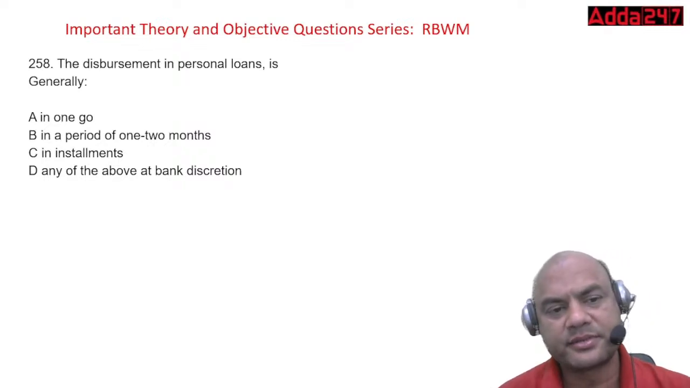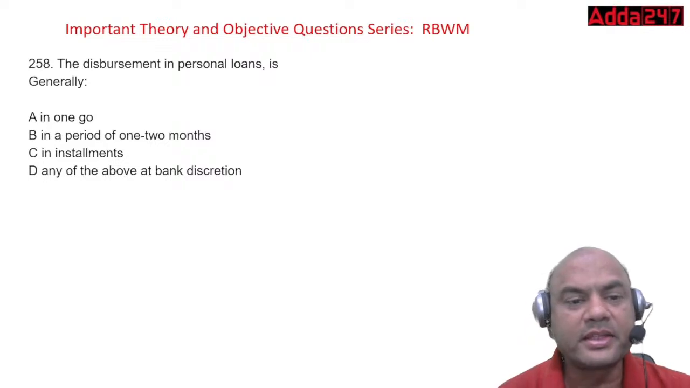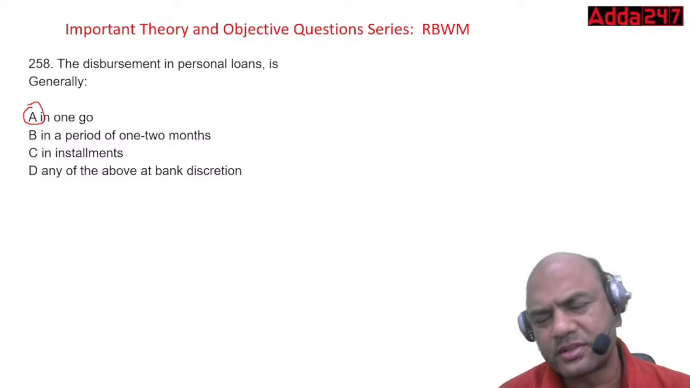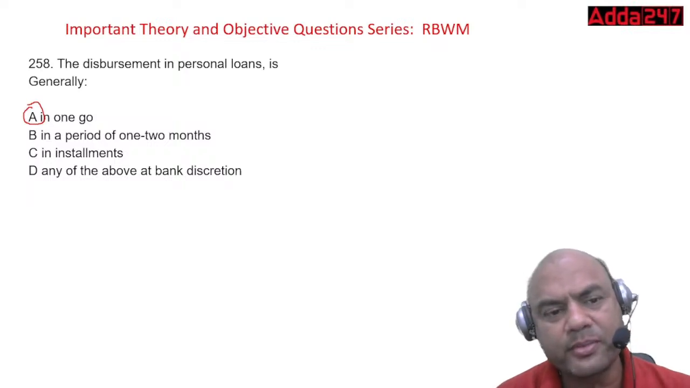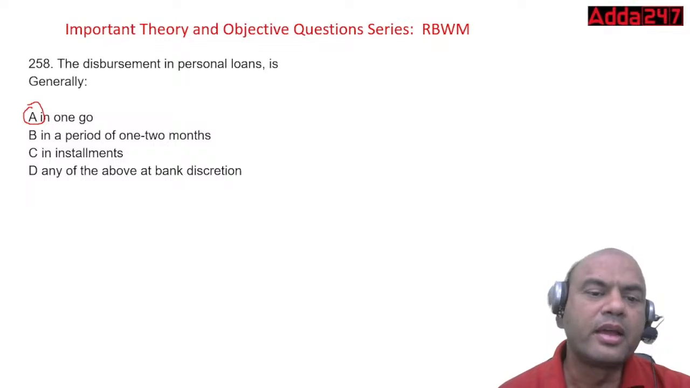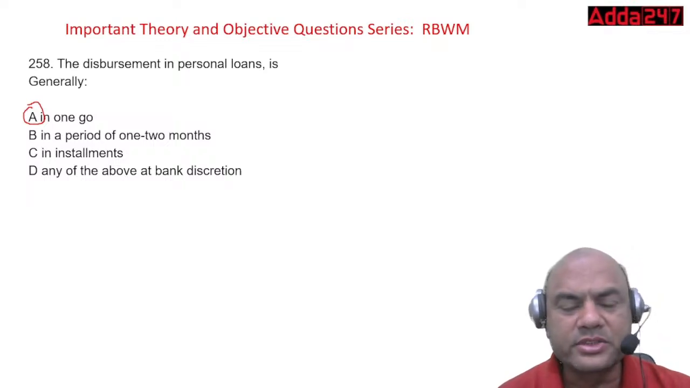Yes, yes, yes. I am seeing this answer. All of you are typing this as A in one go. Of course, now the majority of the banks give this in one go only, but it's not compulsory. It can be 1 to 2 months. It can be in installments, anything.